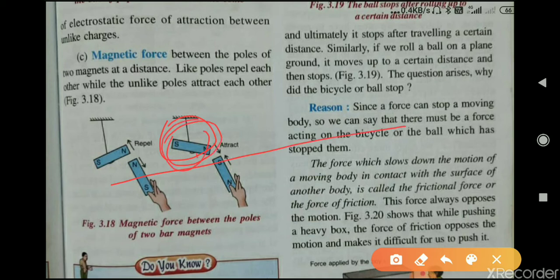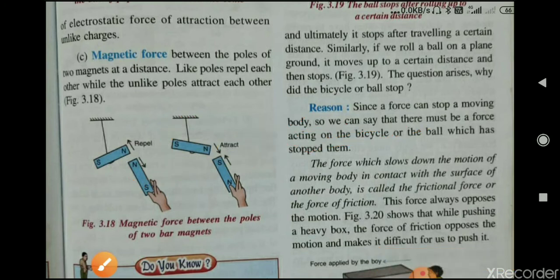Now this ball is in direct contact with this surface. So when the ball is rolling on the plane surface, this surface will apply a force in the opposite direction on the ball, due to which the ball will slow down first and then stop after covering a certain distance.